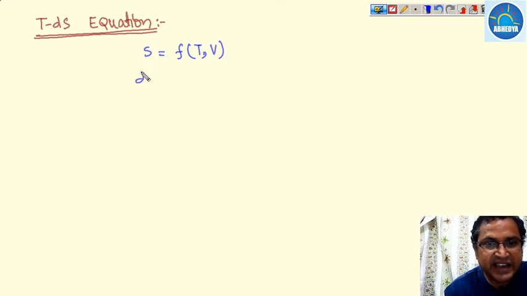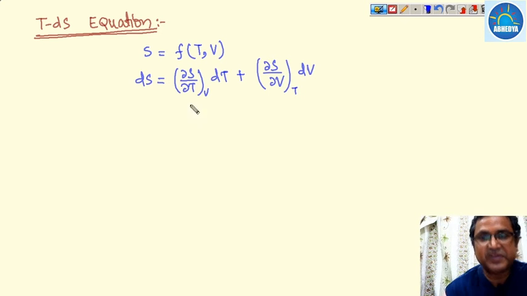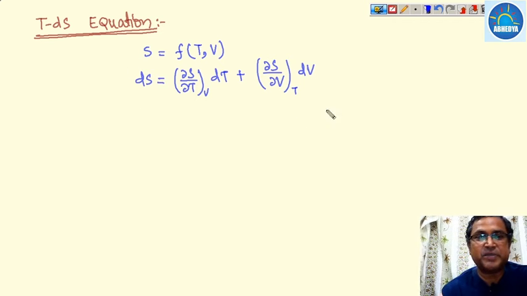In that case, this entropy will be written as dS is equal to del S over del T keeping volume constant dT plus del S over del V keeping temperature constant dV.